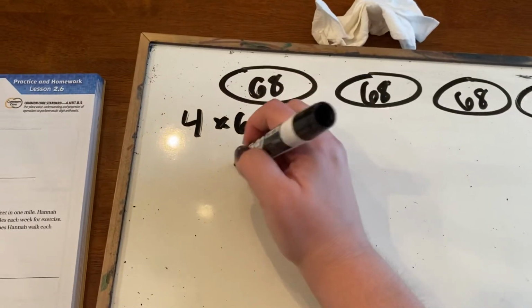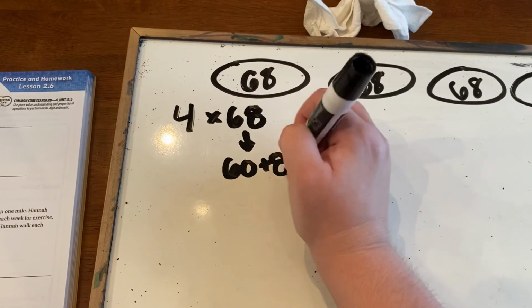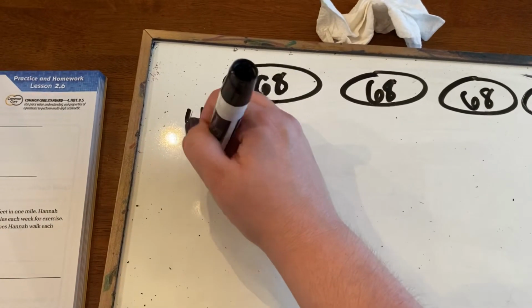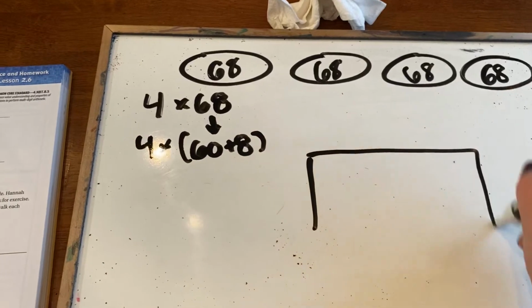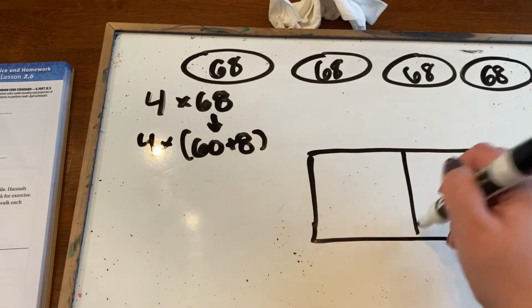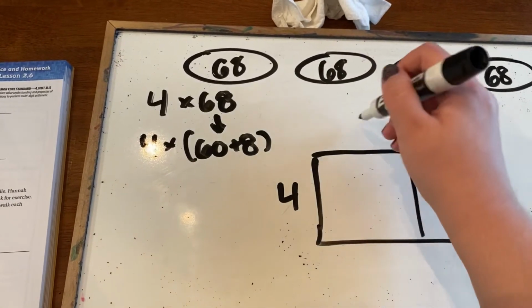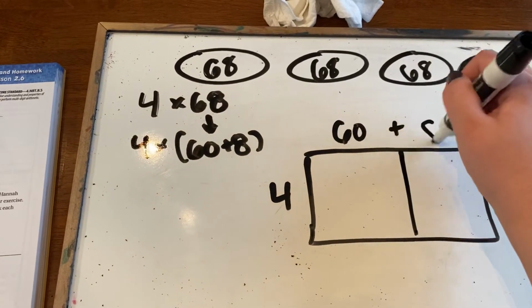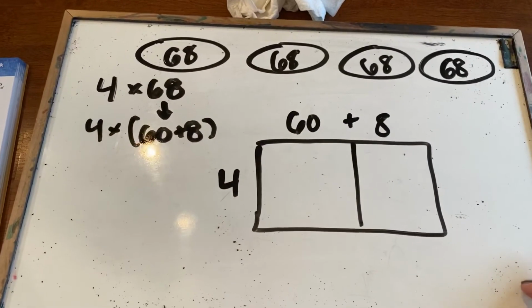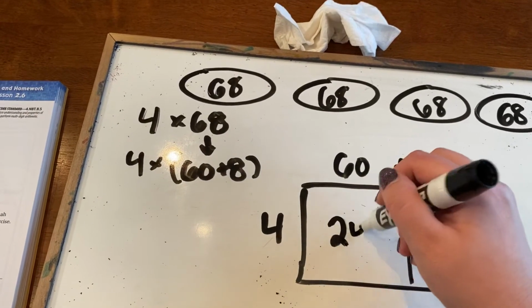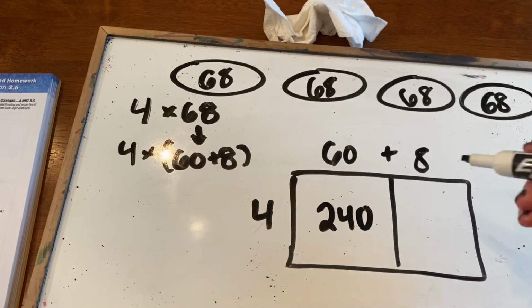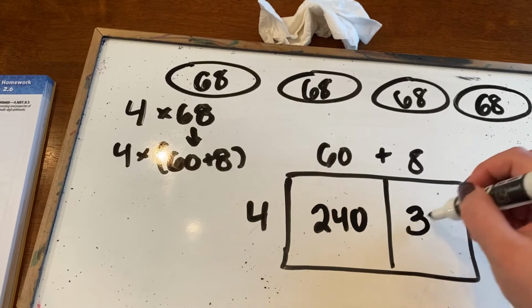68 in expanded form is 60 plus 8, which means I'm going to multiply 4 by each of those pieces. Four times 60, 4 times 6 is 24 with 1 zero. 4 times 8 is 32.